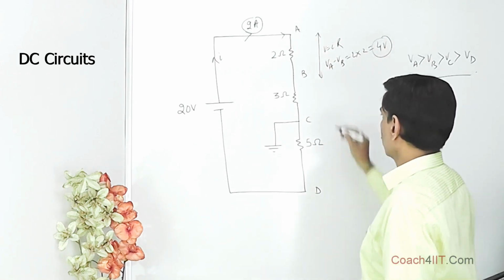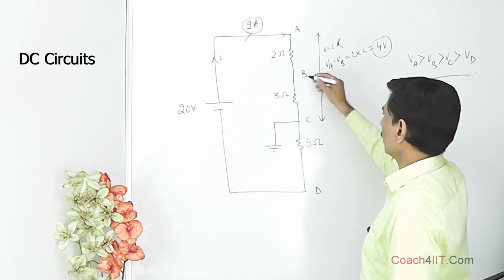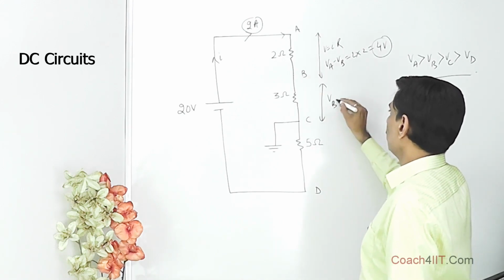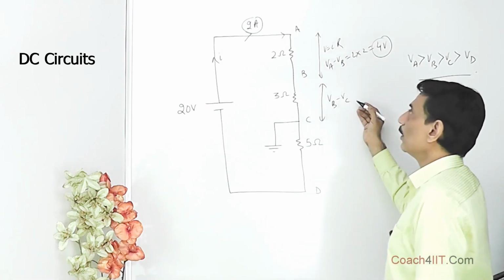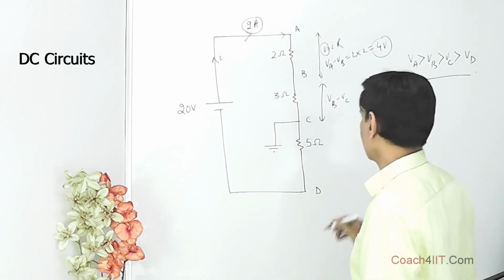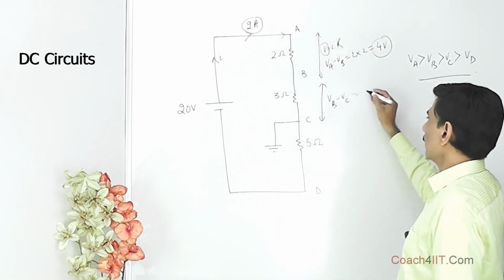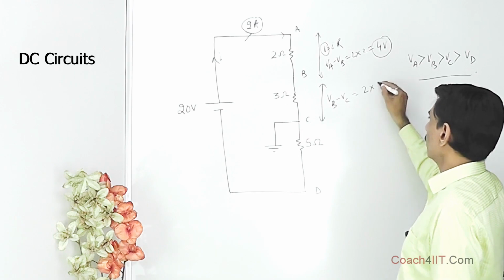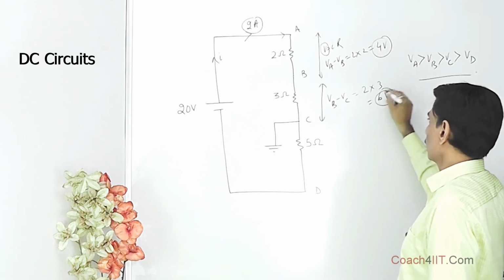This comes out to 4 volt. Across this, if we have to see, once again VB is greater than VC, so VB minus VC is what? It is V only. When we say Ohm's law, V stands for what? V stands for potential difference. So VB minus VC is equal to I, which is 2 into 3, that is 6 volt.